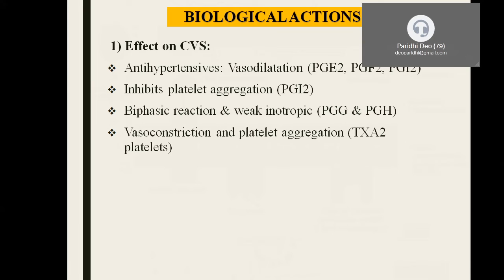Now there are some prostaglandins which are going to execute biphasic reactions, and they are weak ionotropes, like the unstable endoperoxides, prostaglandin G and prostaglandin H. Now we know about the prostaglandins. Now what is the exact action of thromboxane A2?